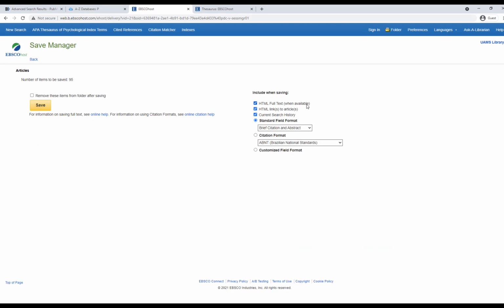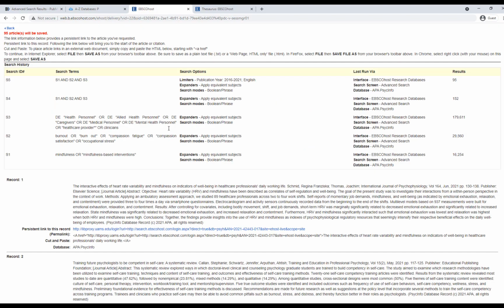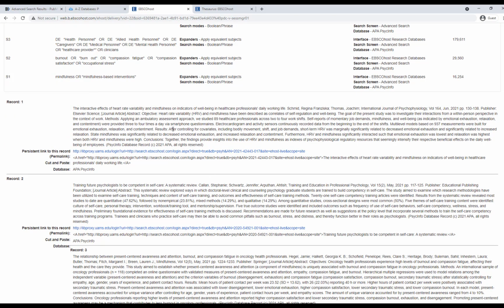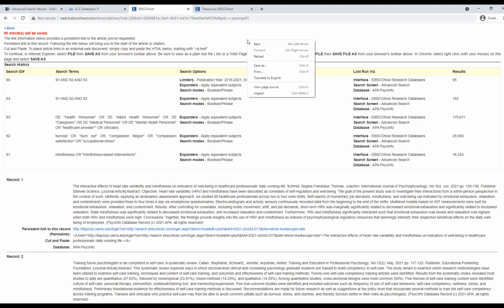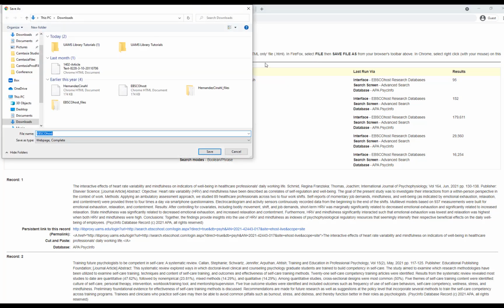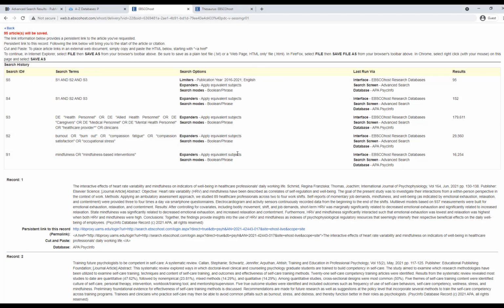I'm going to uncheck HTML full text because I don't want this results list clogged up with full text for any of the articles. And then click Save. Scrolling down, this is how it's going to look. So see, I have an abstract, I have title, citation information for each article. There is a link if I do want to see full text options or just get to the full record of any of these articles. So that's how my results file is going to look. So I just right click, save as, and then name the file and save it. When I'm done with that, I go up here to back.